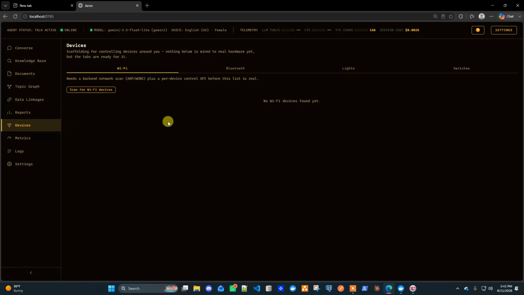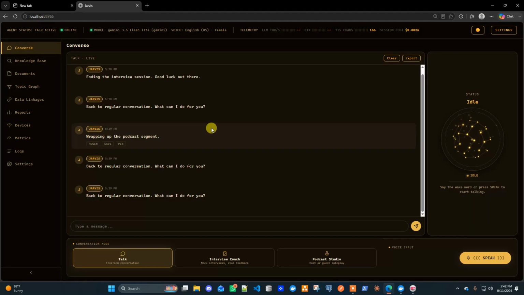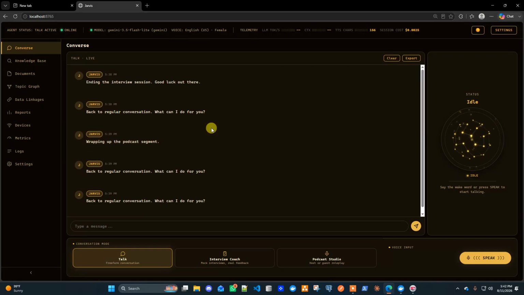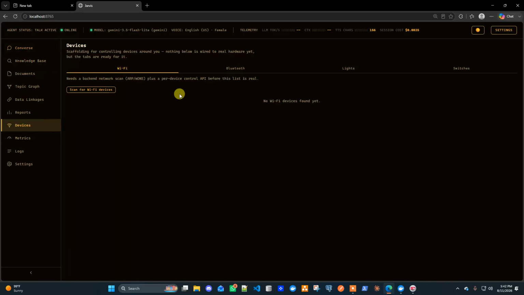This is upcoming work. Since this is an AI assistant, I want it to run on my Raspberry Pi or any of my NVIDIA devices. It will connect to a screen, so I just talk to it and it will answer any questions and do any action for me. So in the future, if I want to control any Wi-Fi switches or Bluetooth devices or lights in my room, this is for future work.